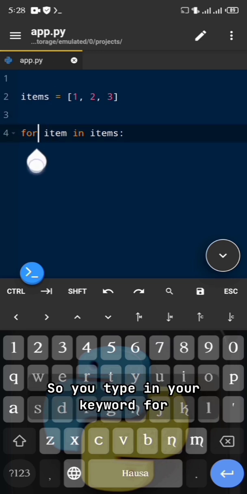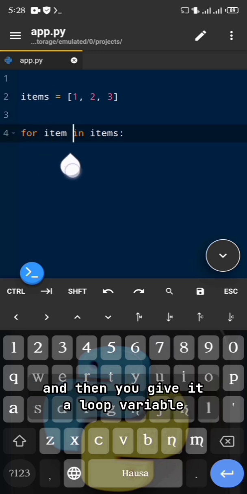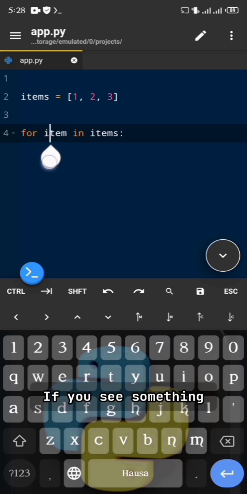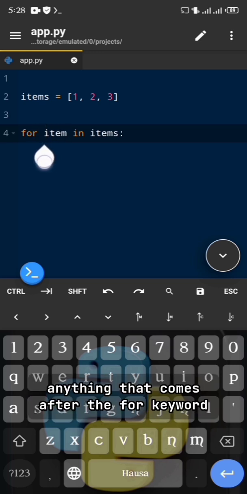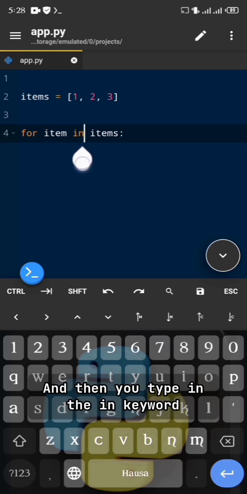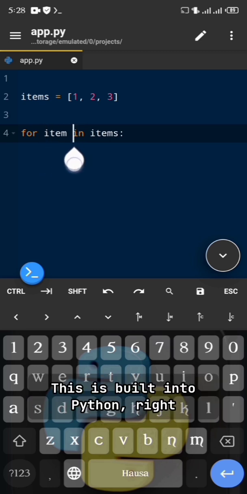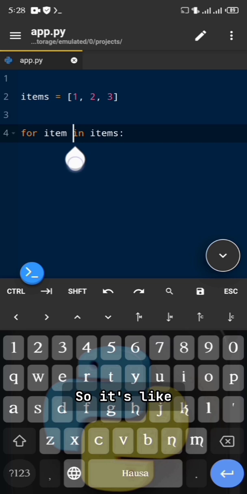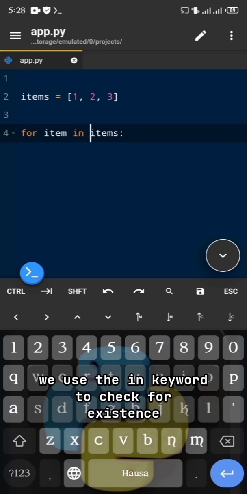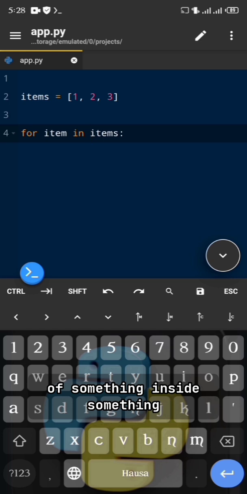So you type in your keyword for, and then you give it a loop variable. Anything that comes after the for keyword is the loop variable. And then you type in the in keyword. This is built into Python, right? We use the in keyword to check for the existence of something inside something.